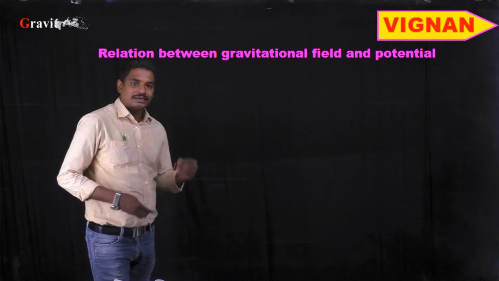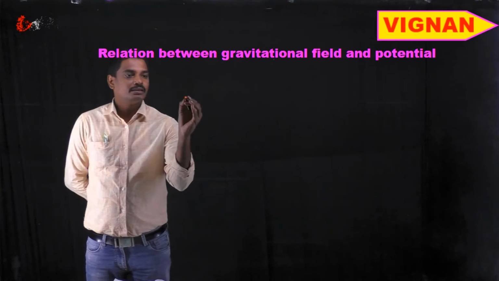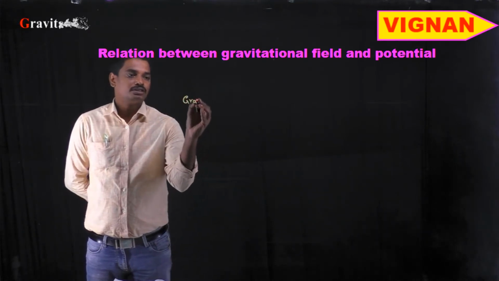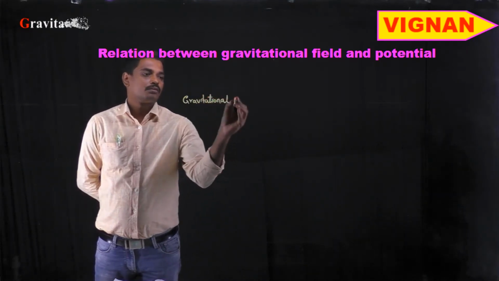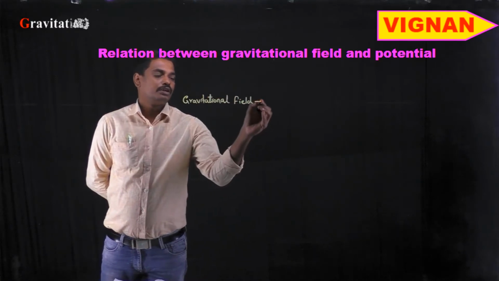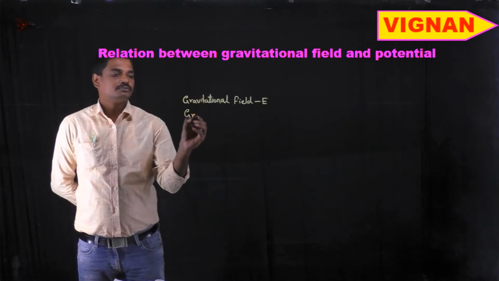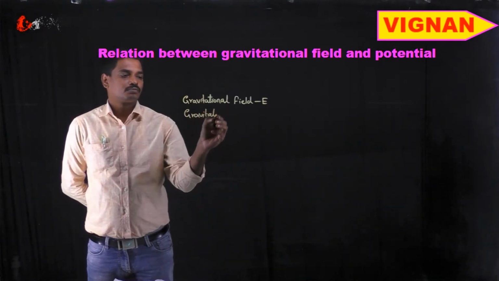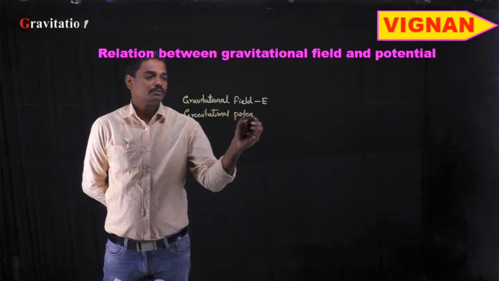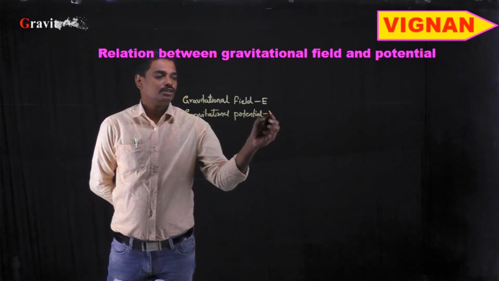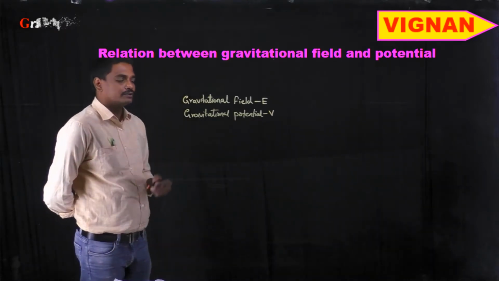We know that the gravitational field intensity, or the strength of the gravitational field, is denoted by E bar, and the gravitational potential is denoted by V.